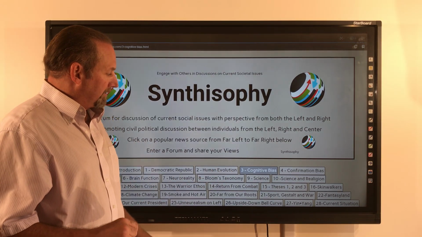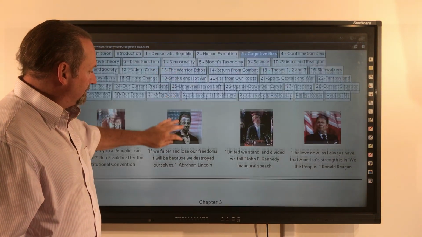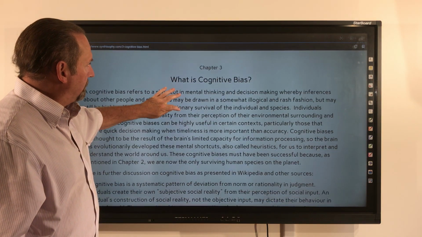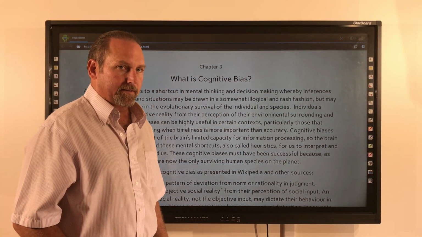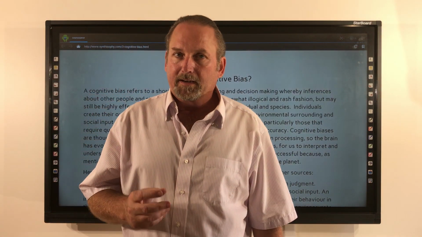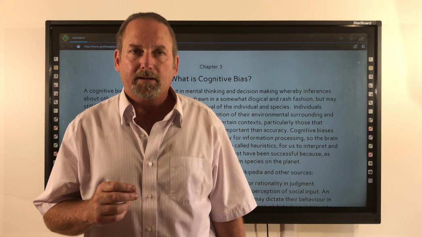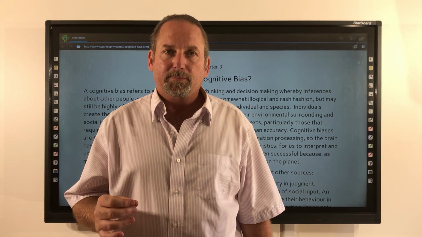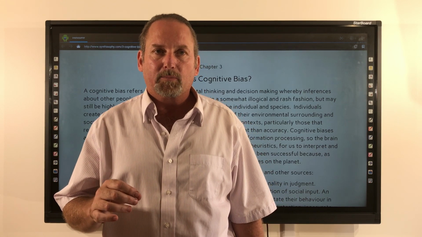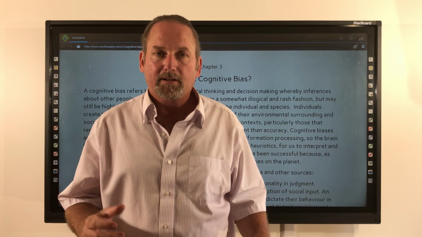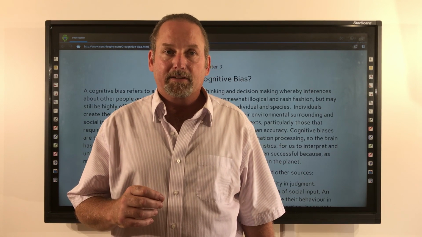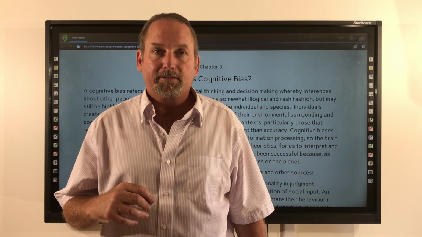Let's take a look at Chapter 3, Cognitive Bias. What is cognitive bias? A cognitive bias refers to a shortcut in mental thinking and decision-making whereby inferences about other people and situations may be drawn in a somewhat illogical and rash fashion, but may still be highly effective in the evolutionary survival of our species.